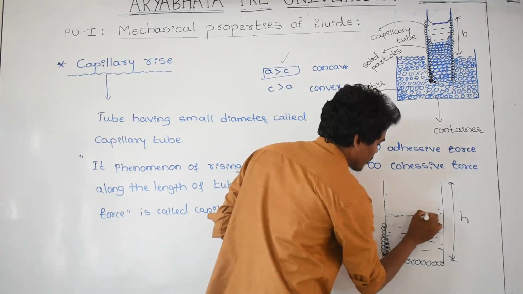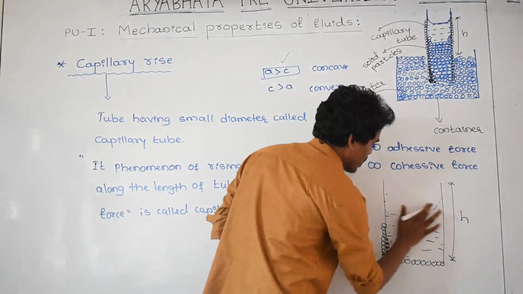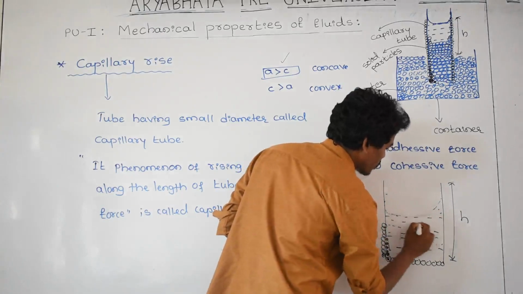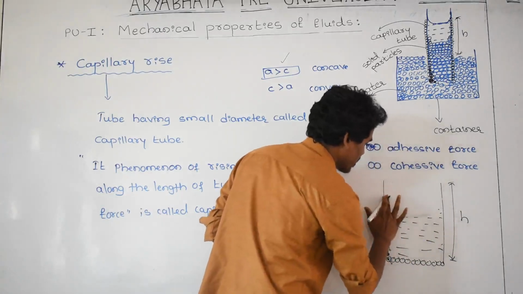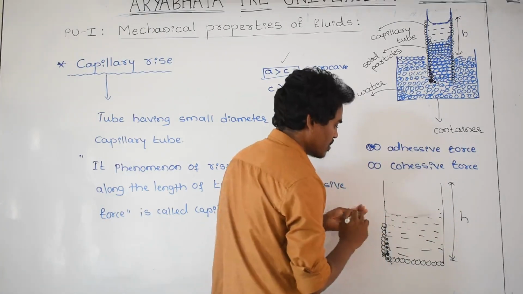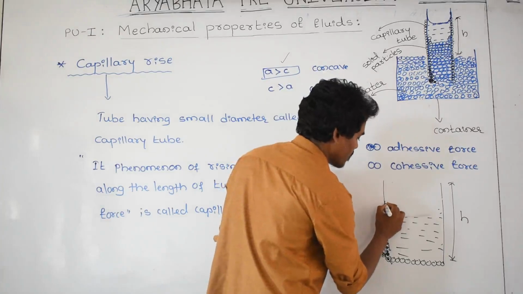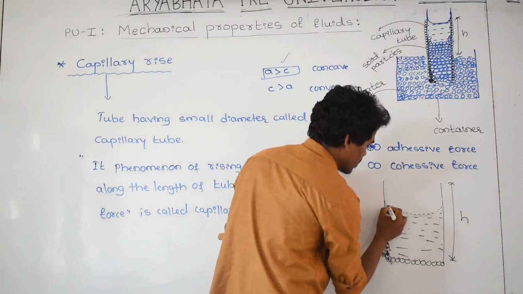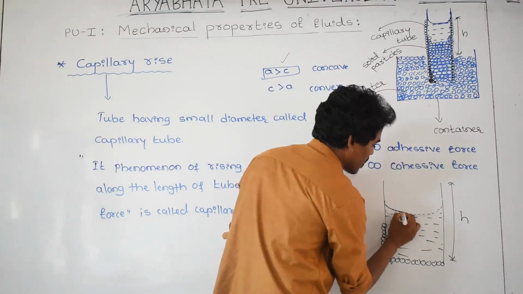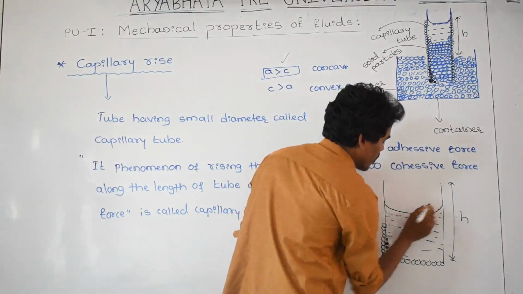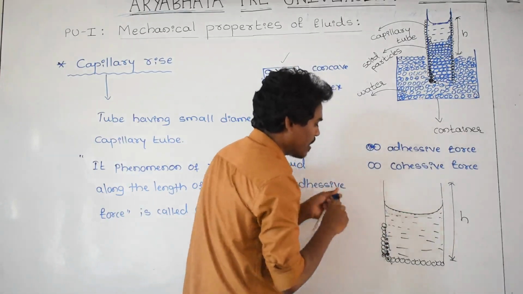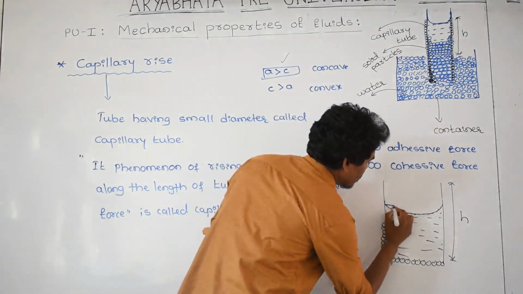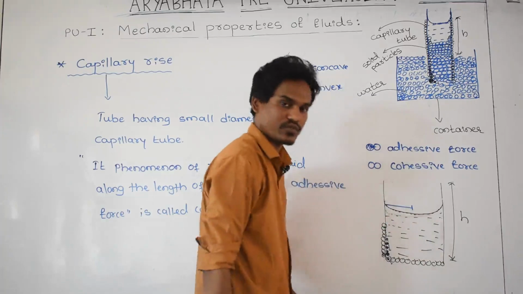This is a concave surface, because the condition is adhesive force is greater than cohesive force, so we are getting a concave surface. This is the nature of the meniscus, concave. And imagine I am taking one line here, this line indicating the tube radius.